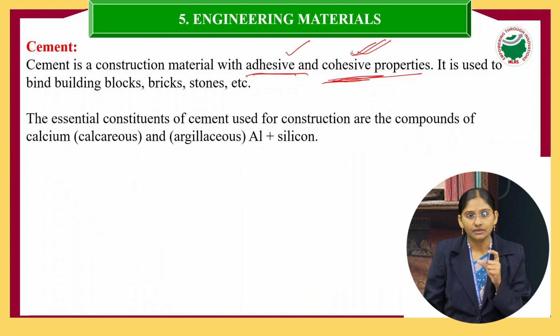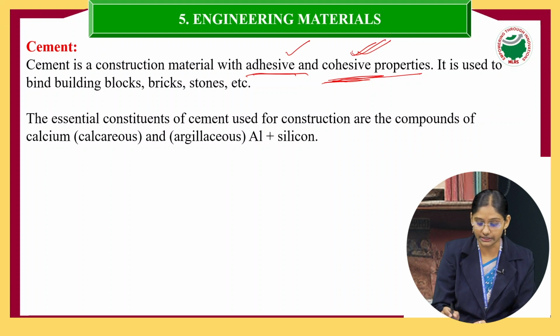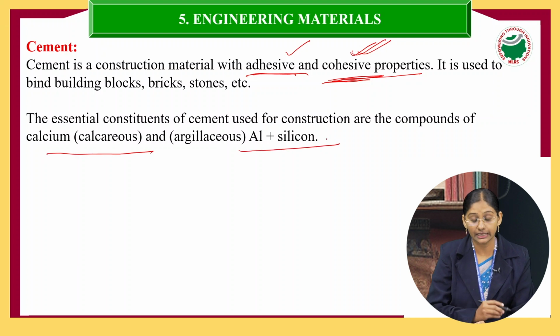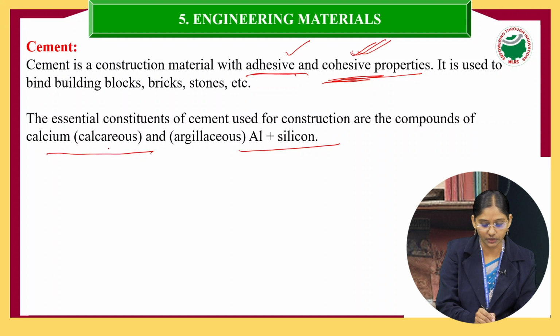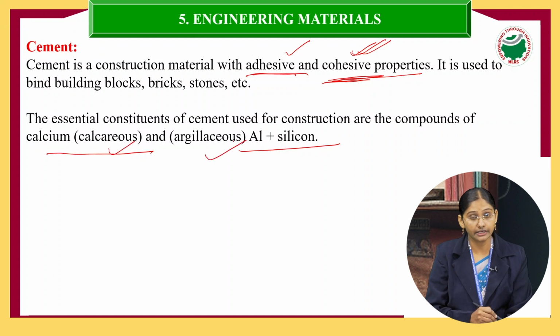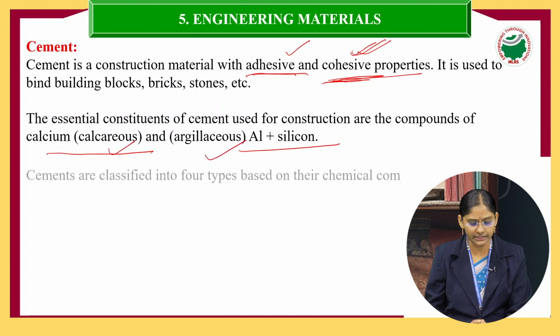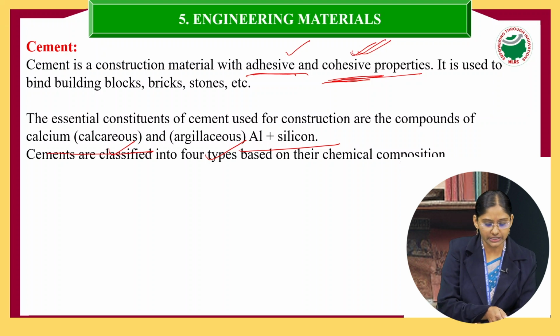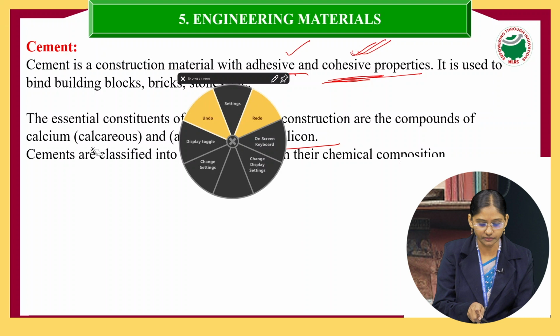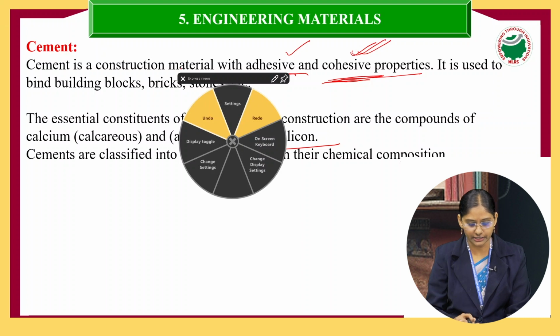Now, what are the main constituents or the composition of the cement? The essential constituents of cement are calcium, aluminium and silicon, which are called calcareous and argillaceous materials.